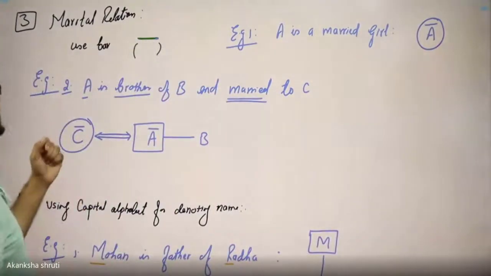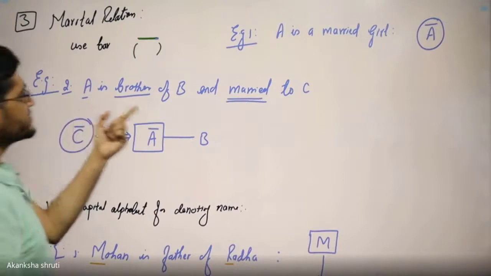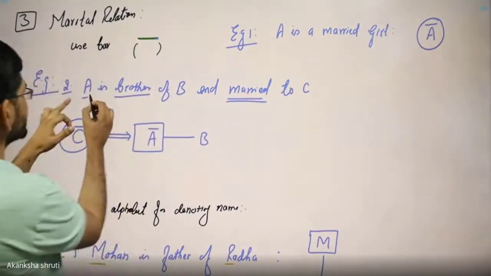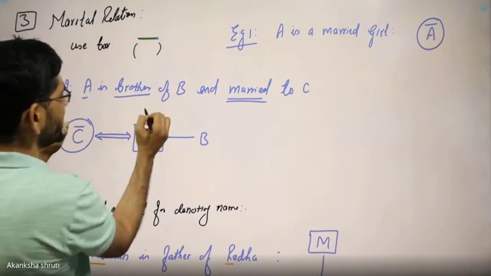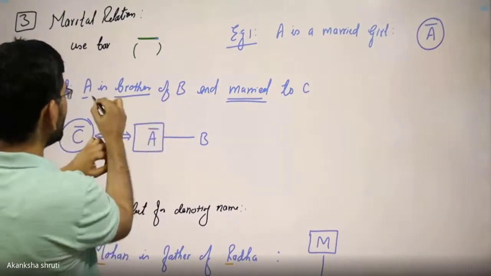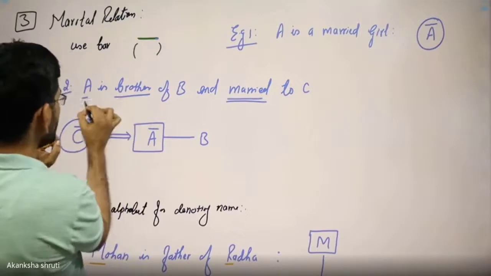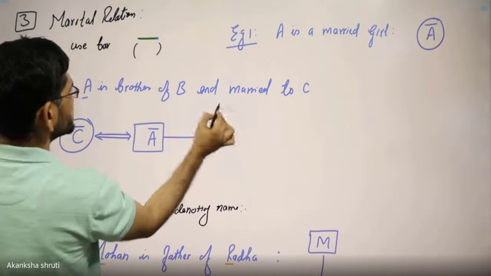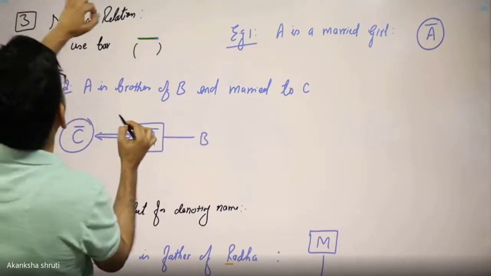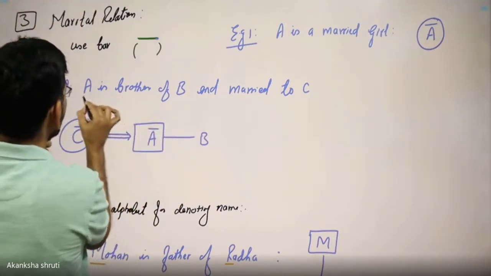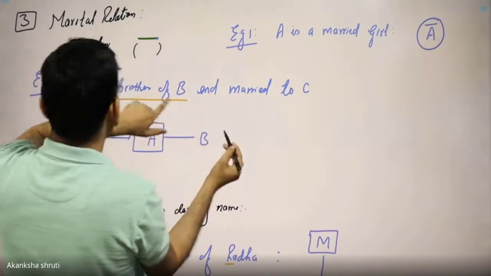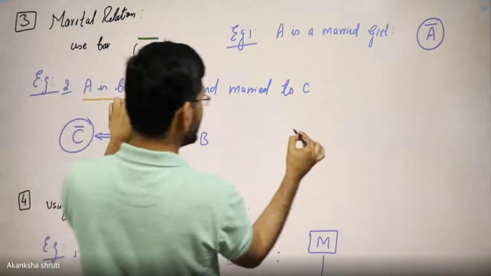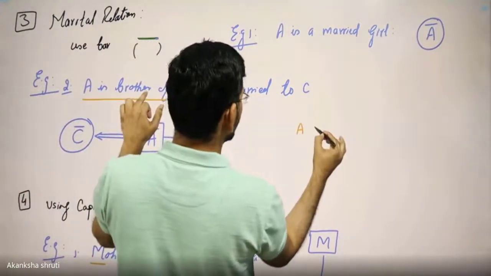Let us take the other example. A is brother of B and married to C. It is saying that A is brother of B. So take the A. You need to decode this first. For drawing this, we shall understand it in parts. A is brother of B. So first denote this A and B brother-sister relation. A is brother of B.